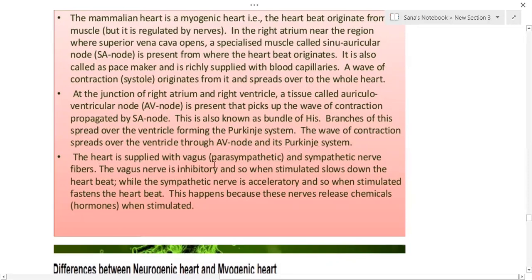The heart is supplied with vagus or parasympathetic and sympathetic nerve fibers. The vagus nerve is inhibitory and so when stimulated slows down the heartbeat, while the sympathetic nerve is acceleratory and so when stimulated speeds up the heartbeat. So which nerve speeds up the heartbeat? Sympathetic. Whereas the parasympathetic helps to reduce the heartbeat. Whenever there is fear, etc., the sympathetic nervous system is the one which stimulates an increase in the heartbeat.